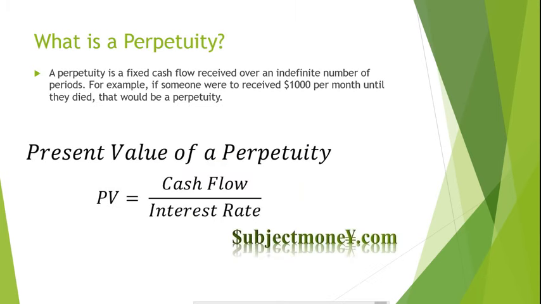Perpetuities. A perpetuity is a fixed cash flow received over an indefinite number of periods. For example, if someone were to receive $1,000 per month until they died, that would be a perpetuity. The formula to solve the present value of a perpetuity is shown here. The present value would be cash flow divided by the interest rate.